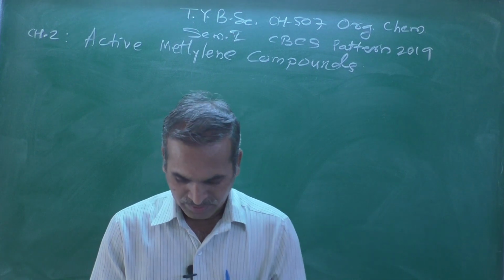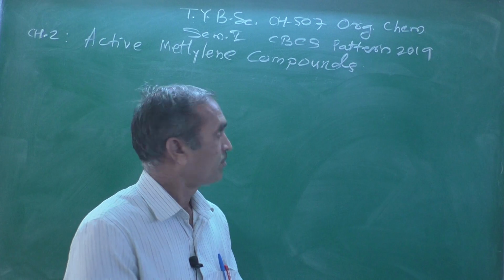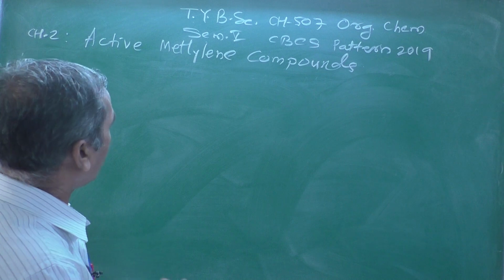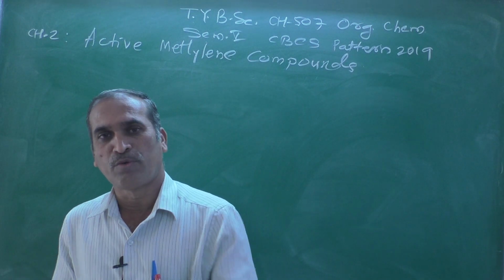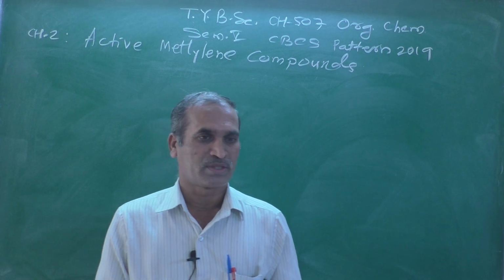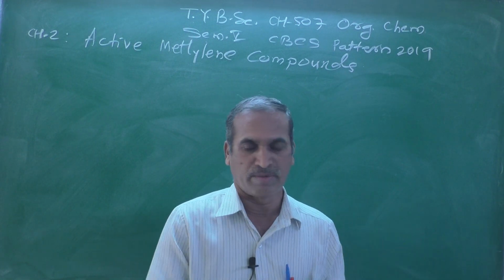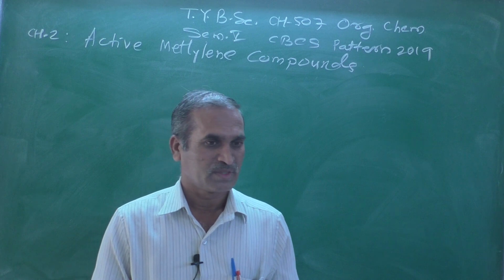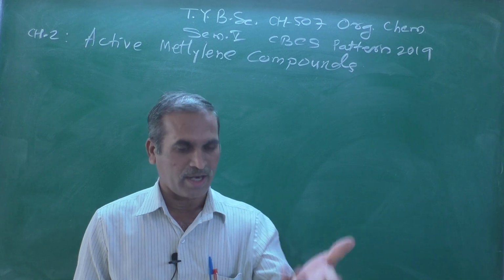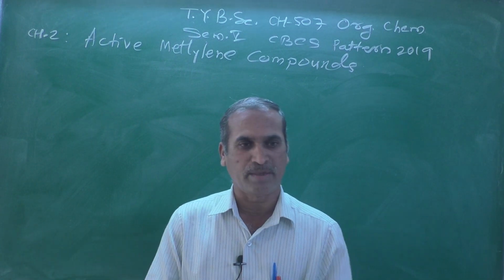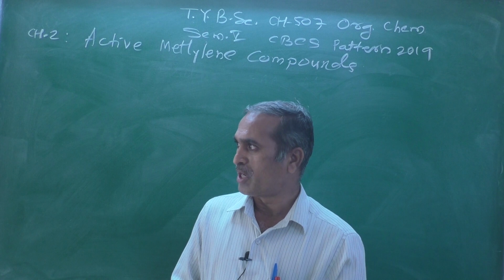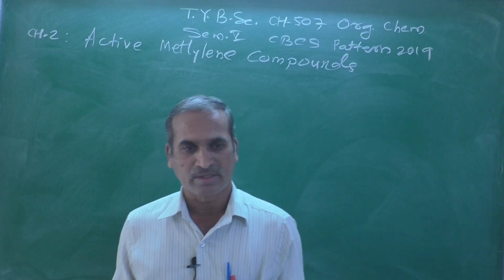And here we are discussing chapter number 2, that is active methylene compounds. What do you mean by an active methylene compound? What kind of CH2 groups are termed active methylene compounds? There are a number of CH2 groups present in organic compounds, but not all of them are considered active methylene or reactive methylene compounds.